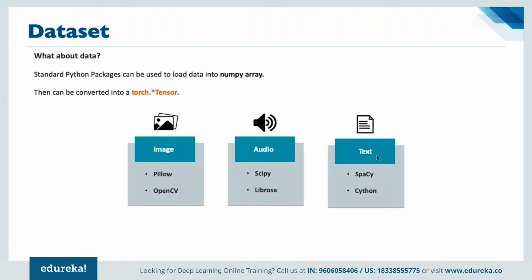And for text data, we have spaCy and Cython. So these are different libraries used for processing these different data sets, where in image the most popular is OpenCV, in audio we have SciPy, and in text we have spaCy as well. These are the most popular libraries for processing data in different formats: images, audio clips, and text components.